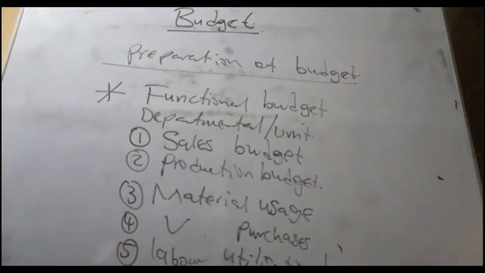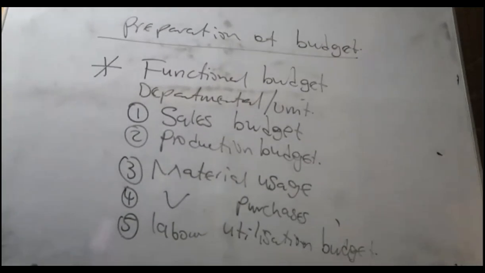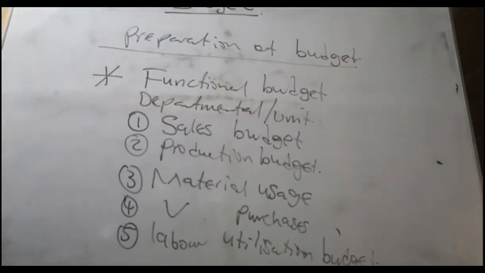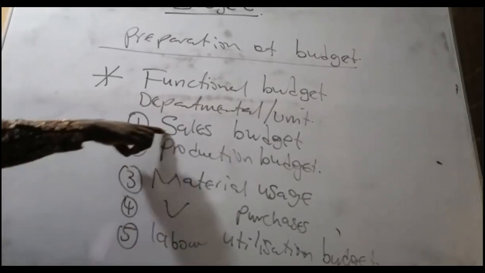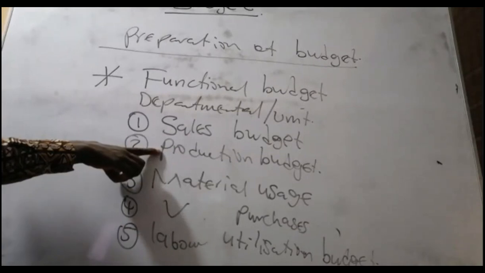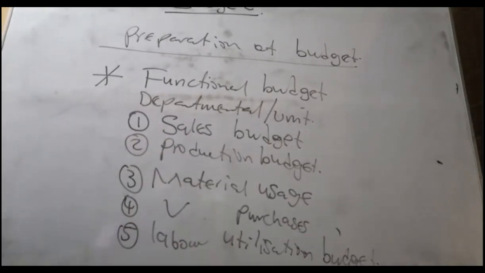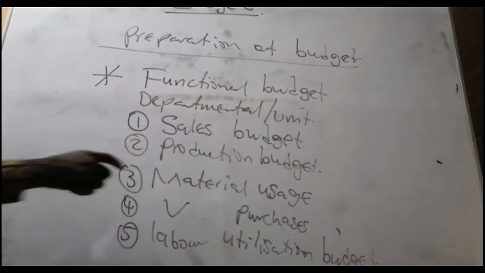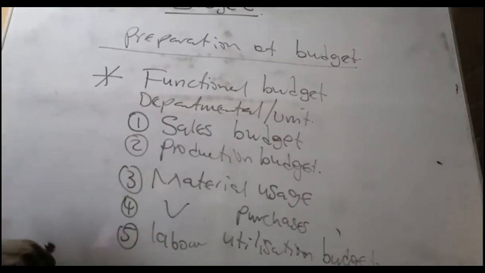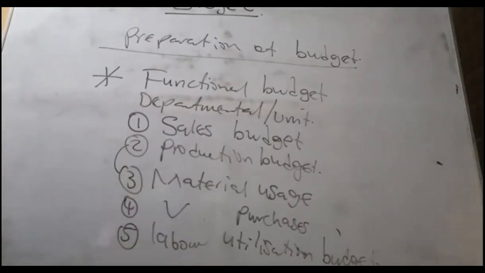So as usual, the departments have to prepare their budget and submit it for collation. So sales department prepare their sales budget, production department prepare what? The production budget, material usage to prepare by the production department. Yes, they should tell us the quantum of materials that they need.